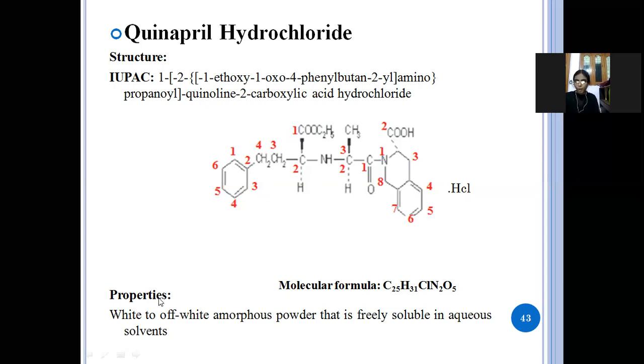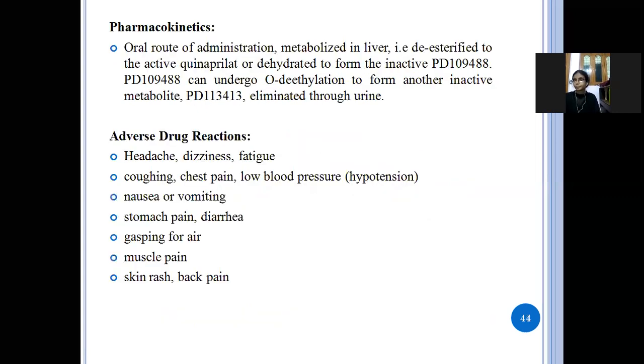So next, properties are: it is a white to off-white amorphous powder, and it is freely soluble in aqueous solvents. Next, it is the oral route of administration, and it is metabolized in the liver, and it undergoes urine elimination.